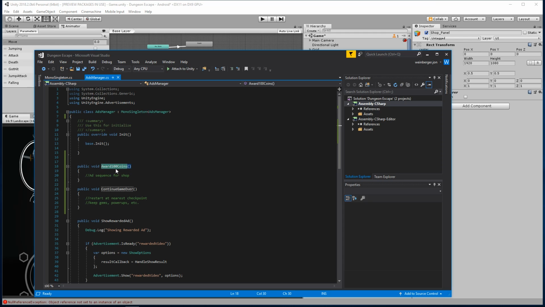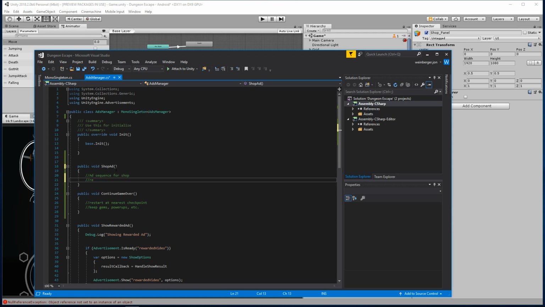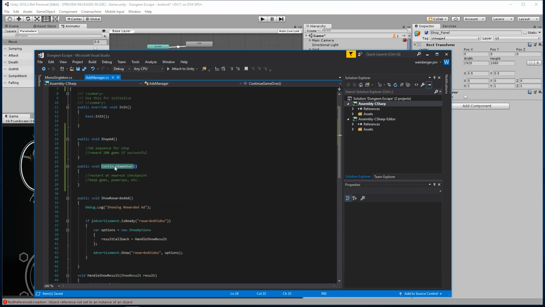So public void, this is going to be, so ads manager, we'll say shop ad. So reward 100 gems if successful. All right, so we have our shop ad and we have our continue game over.